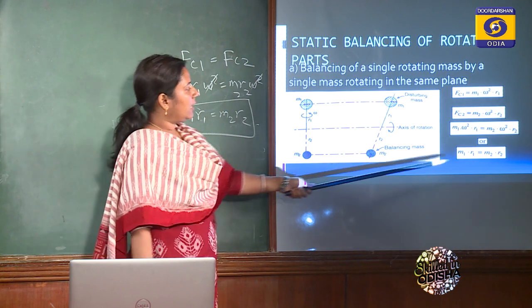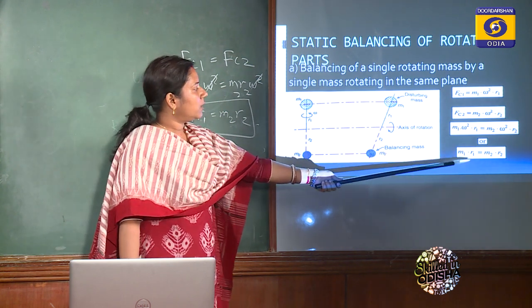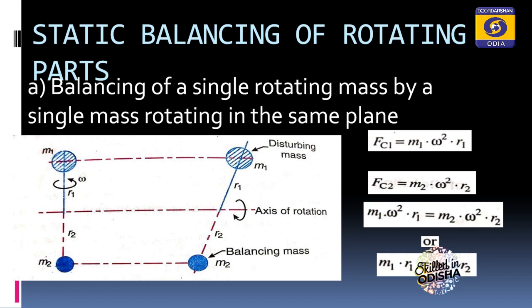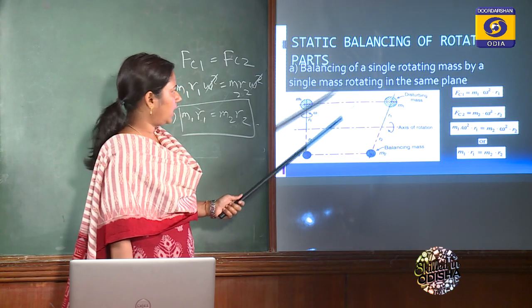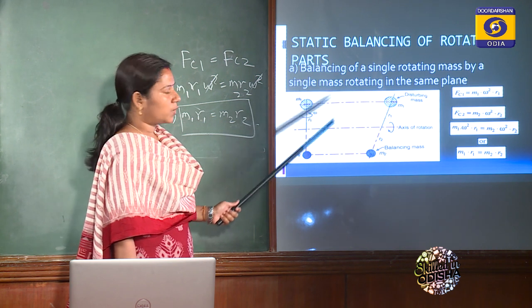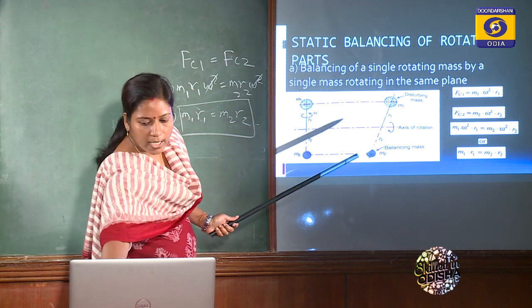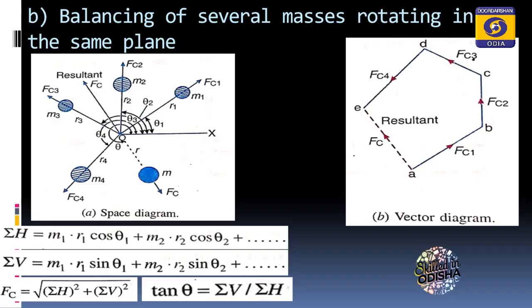That means if in a problem the radius or the position is given, you can find out the mass. If the mass is given, you can find out the radius. So this is all about balancing of a single rotating mass by a single mass rotating in the same plane. So next we will go to the second condition. Here, balancing of several masses rotating in the same plane.